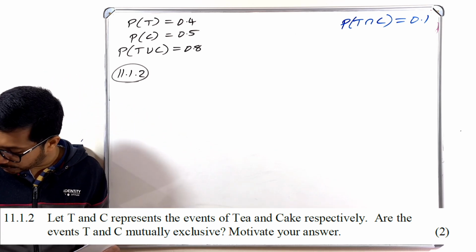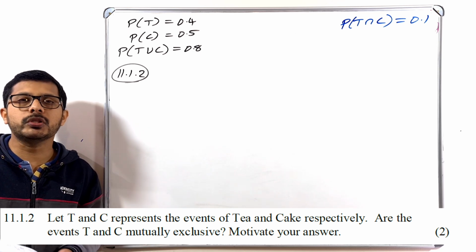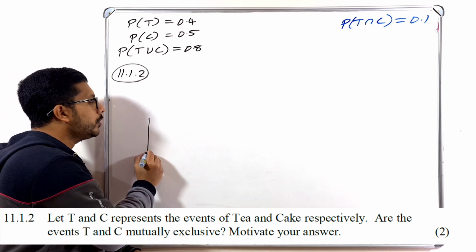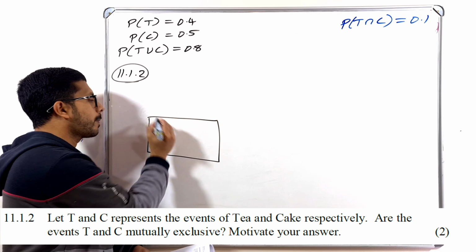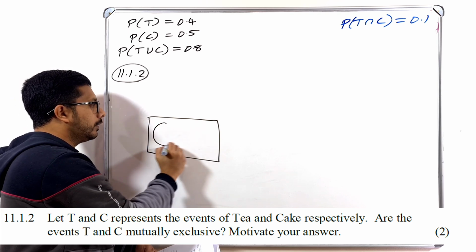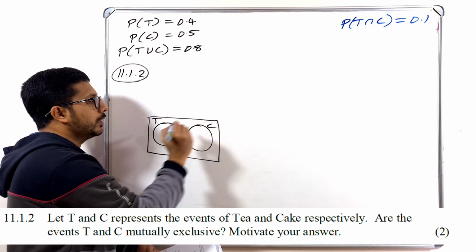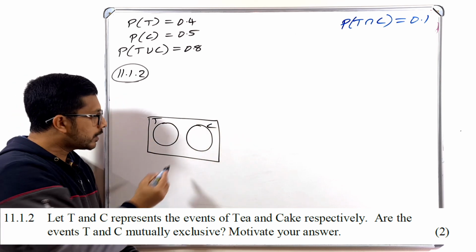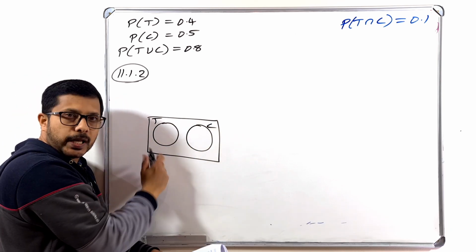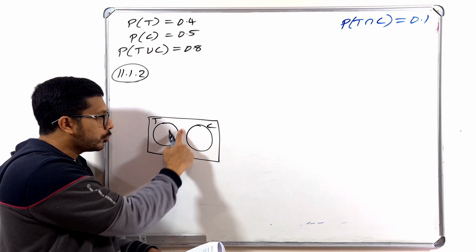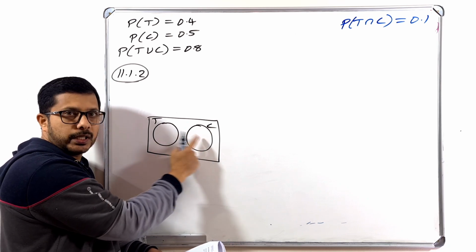What is the meaning of that question, guys? Mutually exclusive means that this is our T and this one must be our C. Mutually exclusive means nothing common. It must be like this. There must not be anything common for this T and C.